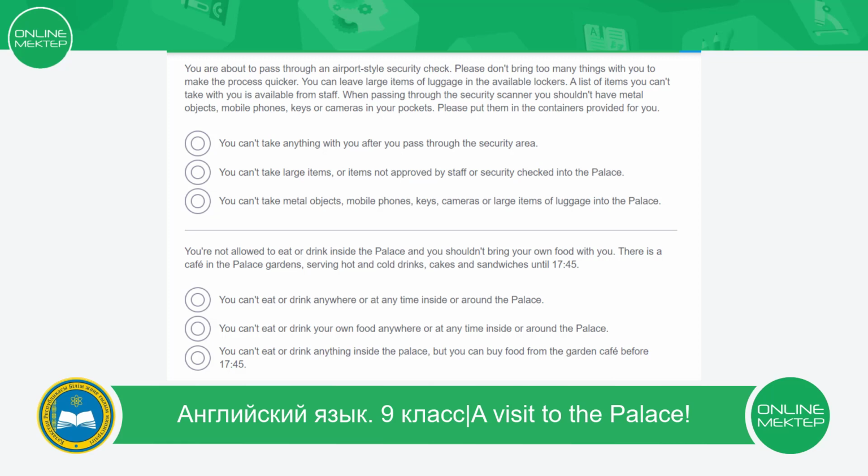So the answer number 1. You can't take anything with you after you pass through the security area. You can't take large items or items not approved by staff or security checked into the palace. And you can't take metal objects, mobile phones, keys, cameras or large items of luggage into the palace.